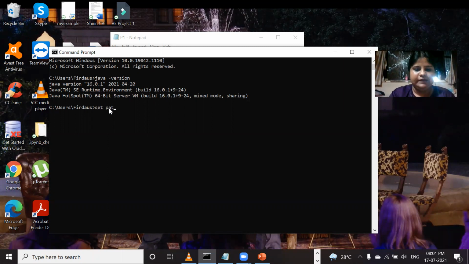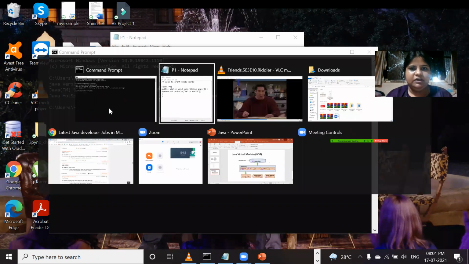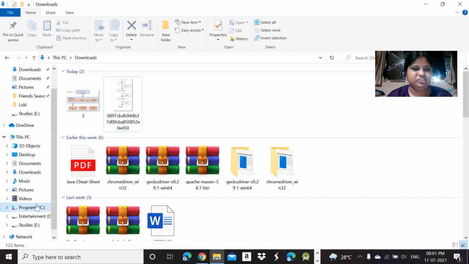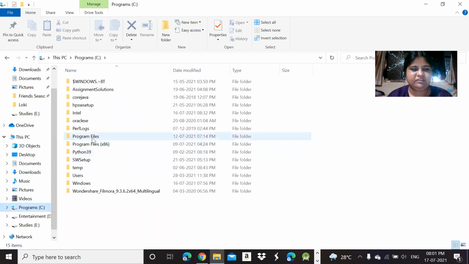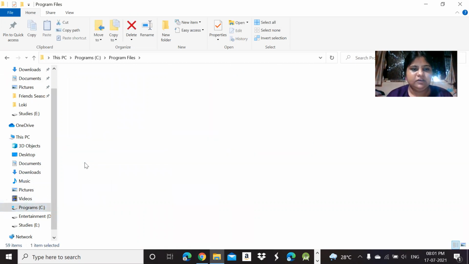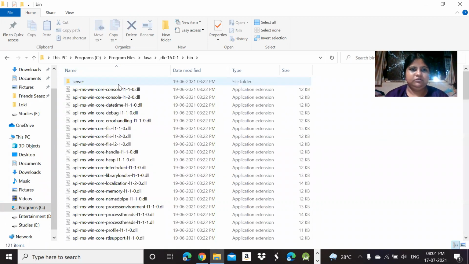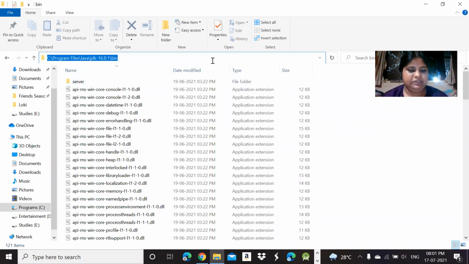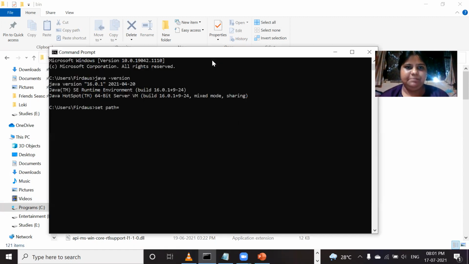Before that, we have to set the path. We have to set the path for the JDK. Inside the JDK we will find all the libraries and everything. Up to bin, we have to copy this and paste it here.